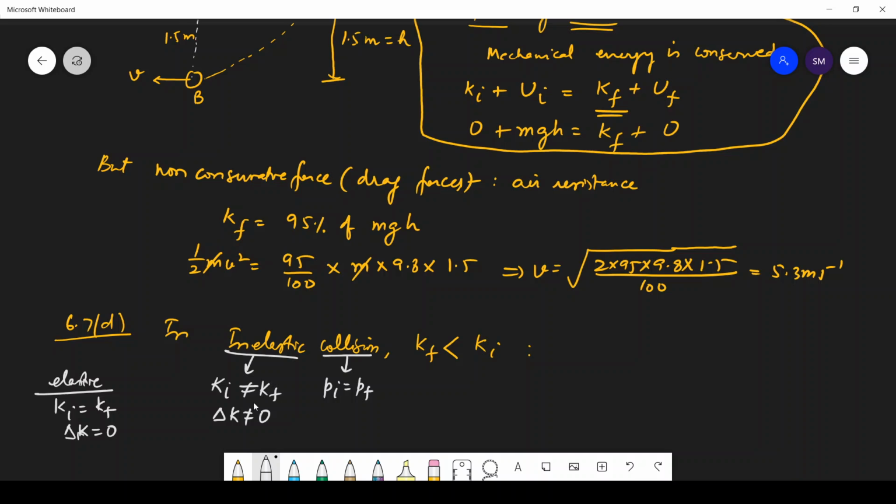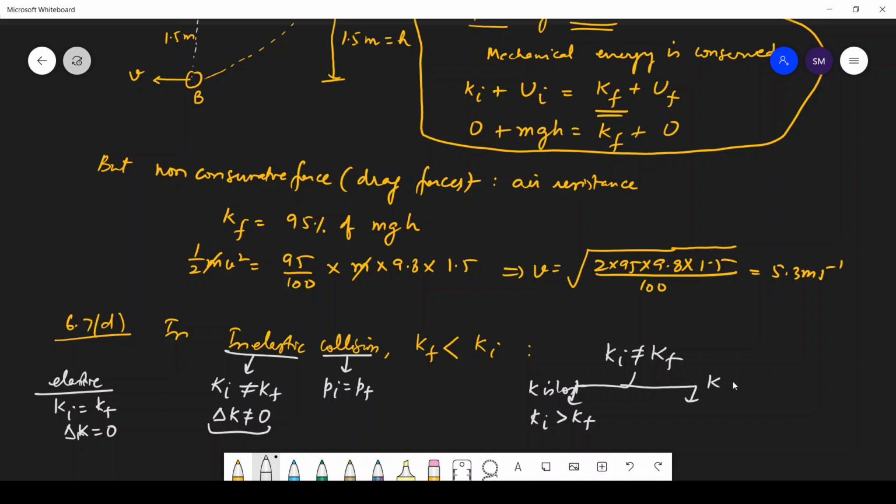So in inelastic, if the change in K is not equal to 0, means kinetic energy initial is not equal to kinetic energy final, then there can be two cases. One is initial kinetic energy is greater than final kinetic energy, means K is lost.